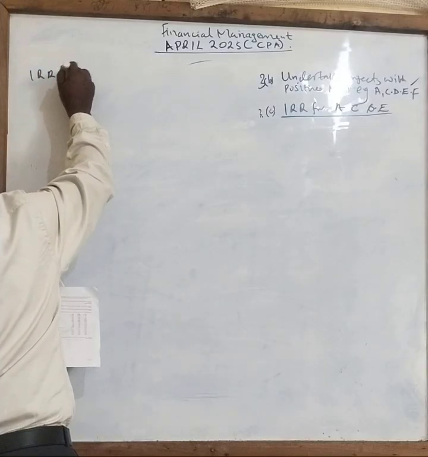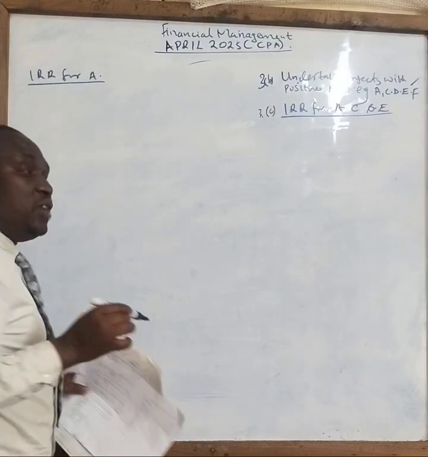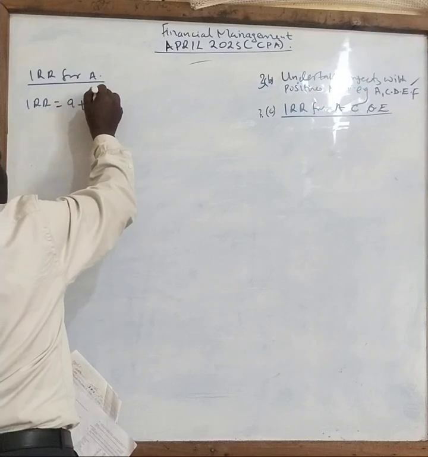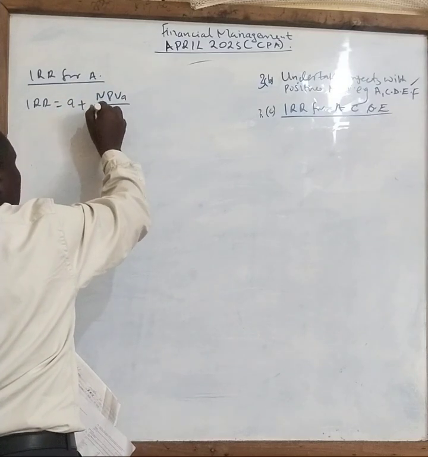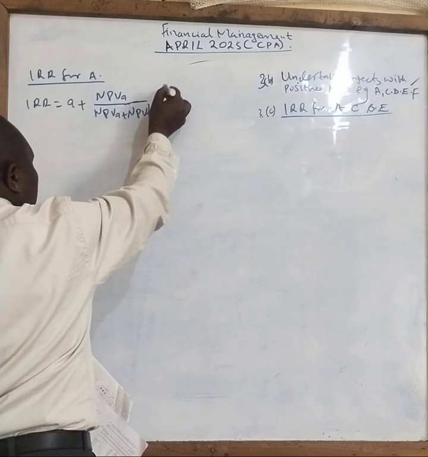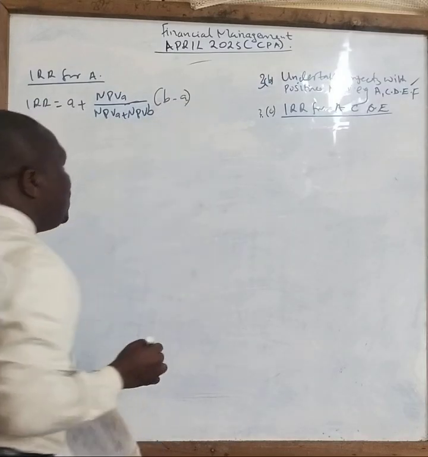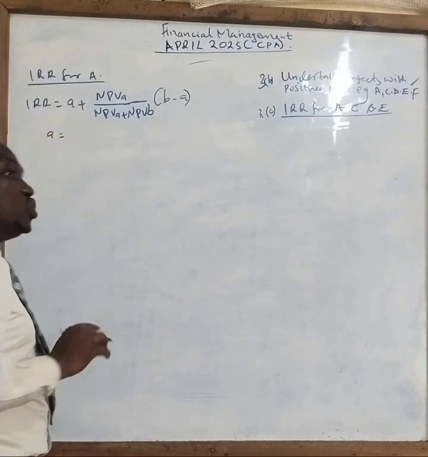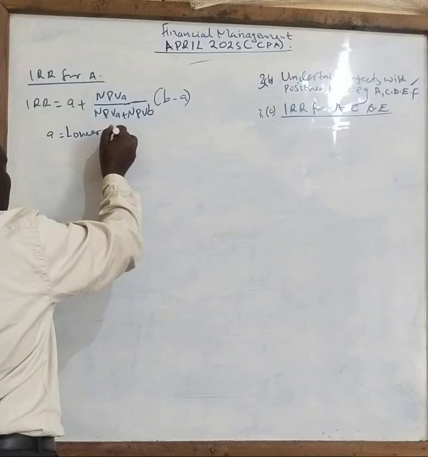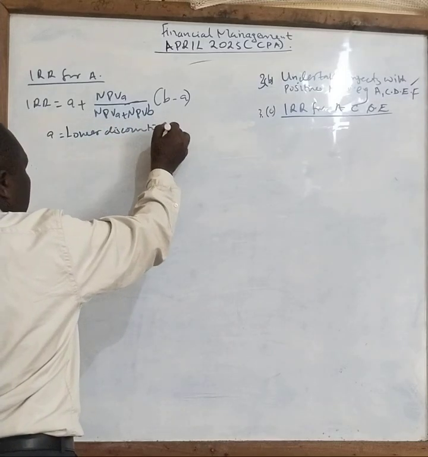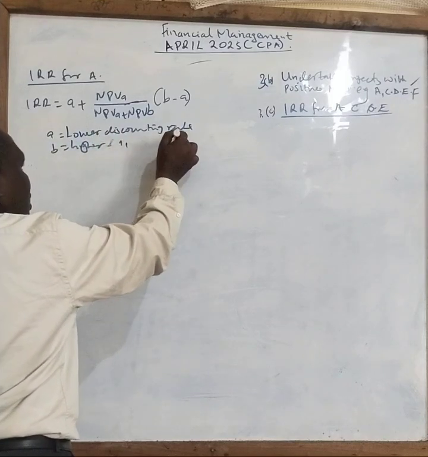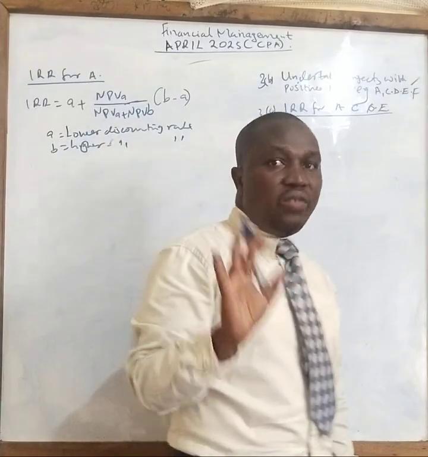IRR for A first. Now, the formula for IRR is given by A plus NPV A over NPV A plus NPV B, then everything times B minus A. In this case, A is equal to the lower discounting rate, while B is the higher discounting rate. In most cases, this is how I advise my students.